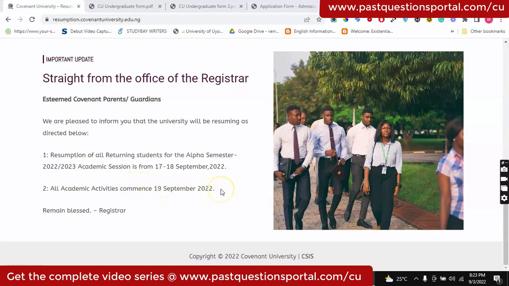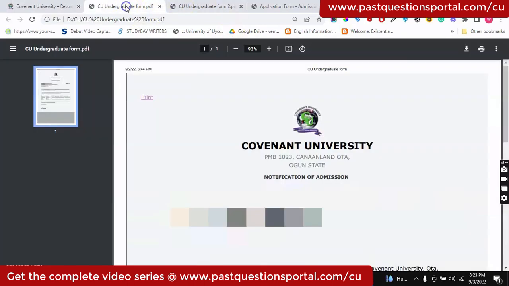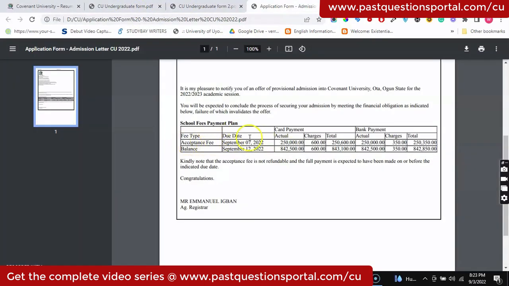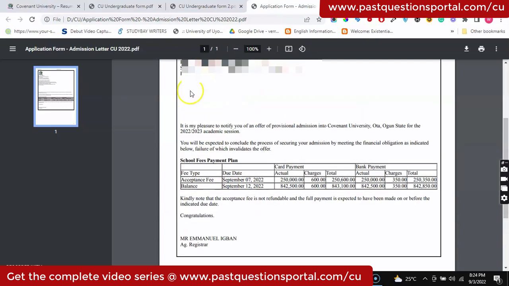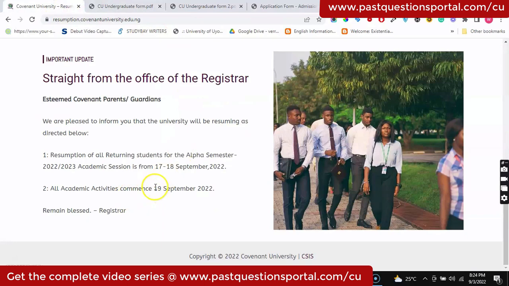Now, you might argue that this is for returning students. But I put it to you that this covers all the students, that is both the returning students and the candidates. Why I'm saying so is that recall that the due date for payment of acceptance fee is September 7th, and that the balance should be paid on September 12th. Okay? And that all academic activities, as you've seen here, commence on the 19th.